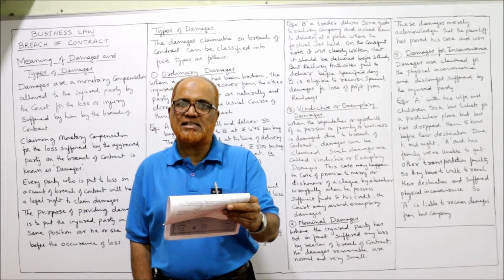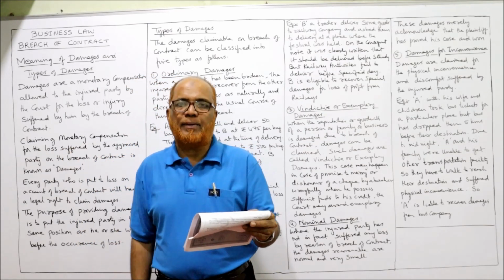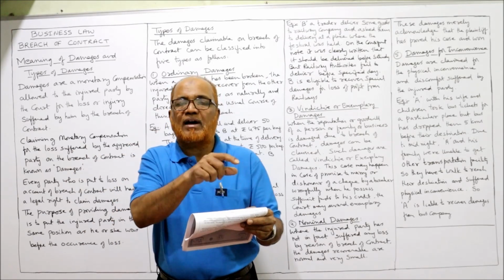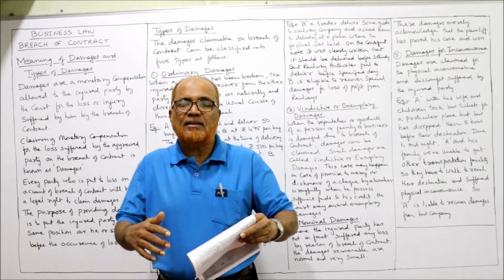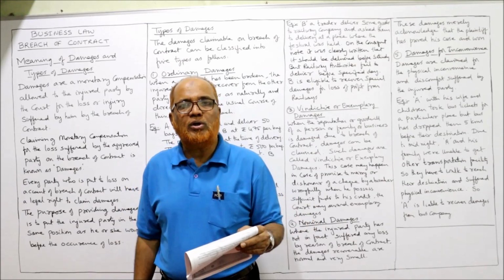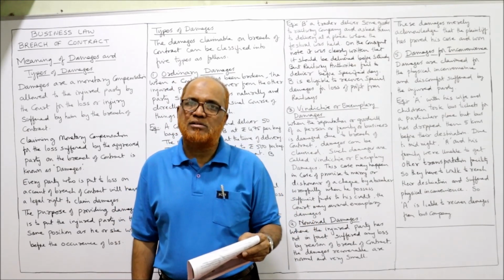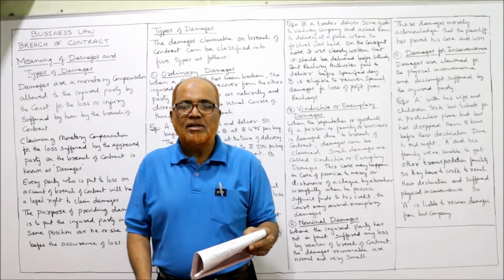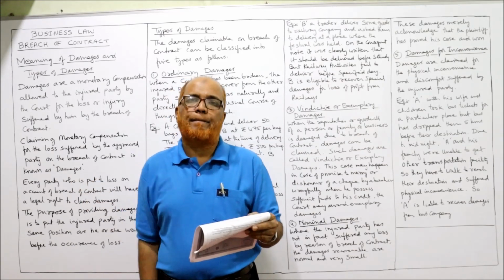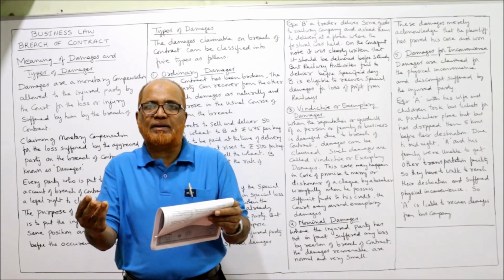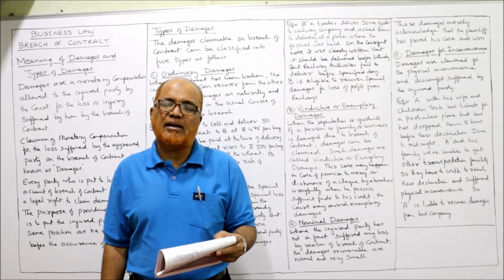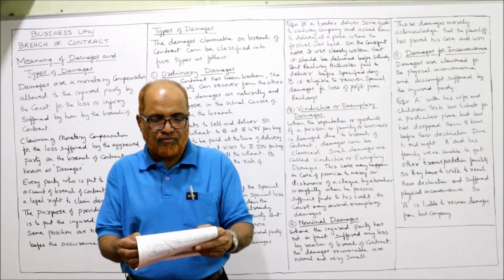Sanjeev agreed to act as sales manager. Later he left the company. So how much has company XYZ lost because Sanjeev left? That the company has to prove in the court of law. Then special damages can be allowed to the company. That means the company can claim special damages from Sanjeev because Sanjeev left the job within 6 months. The agreement was made for 3 years. So special damages can be claimed by the company from Sanjeev.